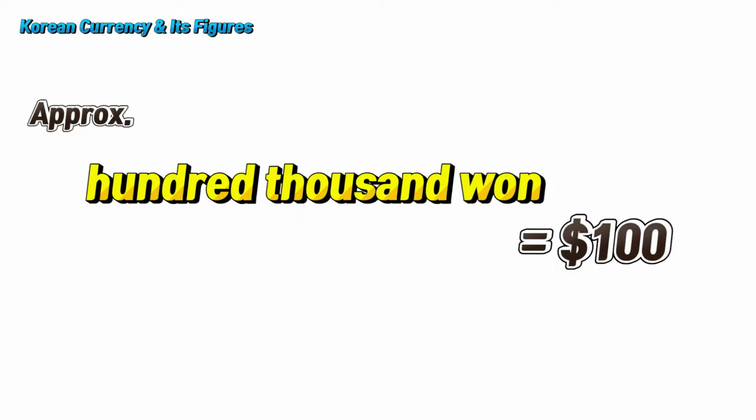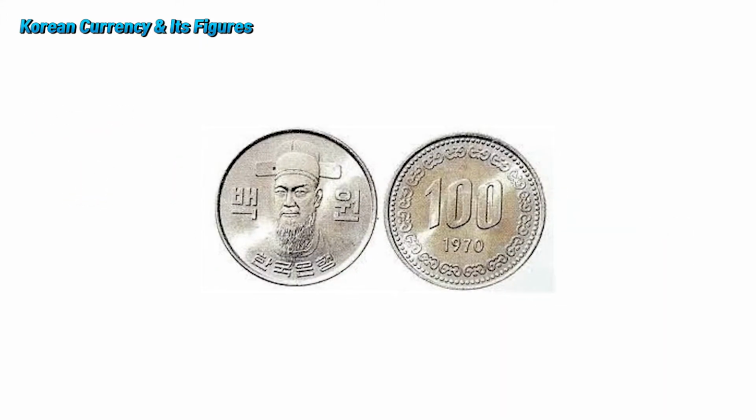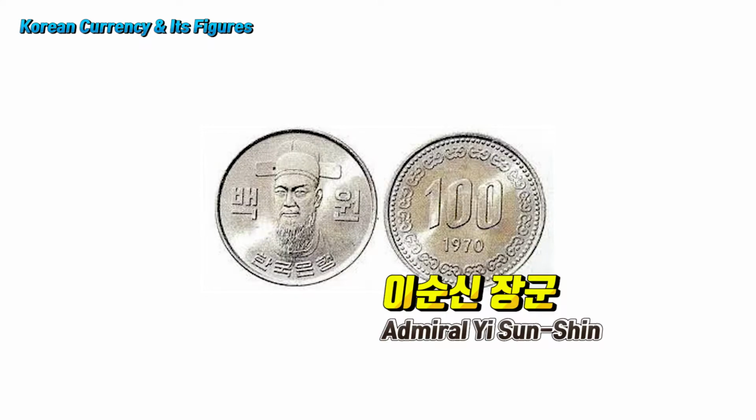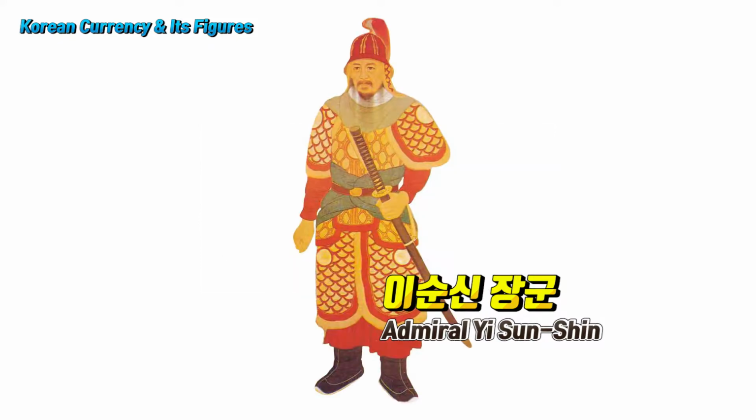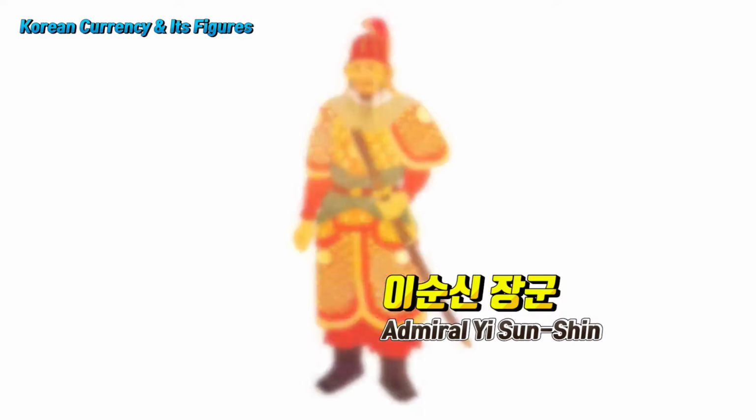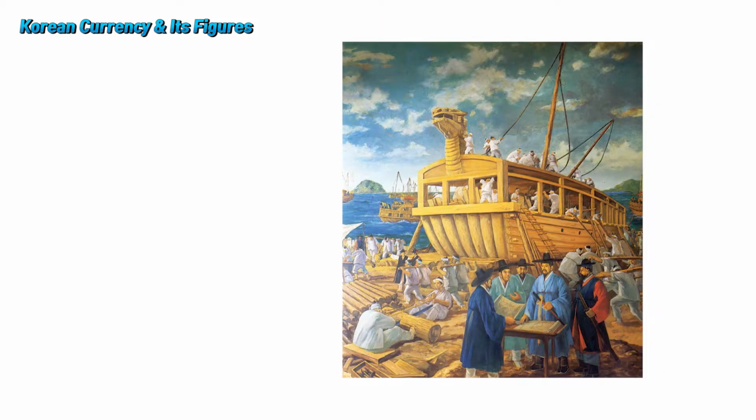So, what kind of historical figures are on the Korean money, and what is the significance? Let's take a look at the 100 won coin. Admiral Lee Sun-shin is on the coin. Admiral Lee Sun-shin was a military general who was a key figure in Korea's victory when Japan attacked Korea about 430 years ago. The name of Korea back then was Joseon. Admiral Lee was the one to have created the turtle ship that was able to save Joseon, a country that was not ready for a battle.